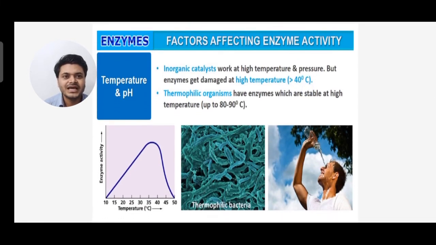Now, inorganic catalysts work at high temperature and pressure, but enzymes get damaged at high temperature above 40 degrees Celsius. Thermophilic organisms have enzymes which are stable at high temperature, up to 80 to 90 degrees Celsius.